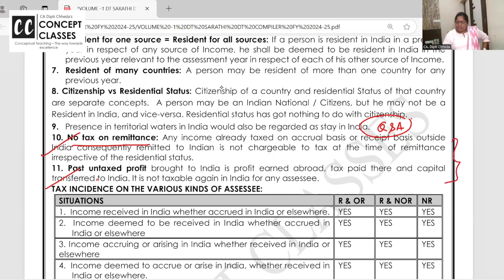Any income already taxed on accrual or receipt basis outside India. You know, in London, though he's getting the salary from the hospital, he's paying the tax in London. Then again he is transferring or remitting to India. It's not chargeable to tax in India. Clear? Right. No tax is there on the remittances. Forget it. See, the doctor in London is paying the tax, and now he's sending his remittance to India. It's not taxable twice. And please remember, India has got, please, 2 minutes, I want to talk about this.